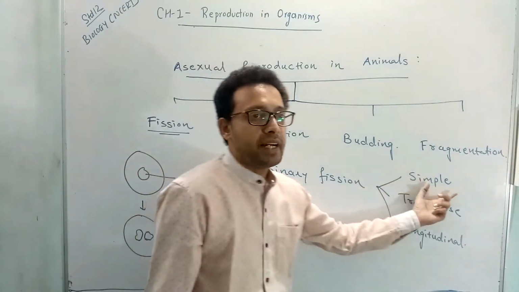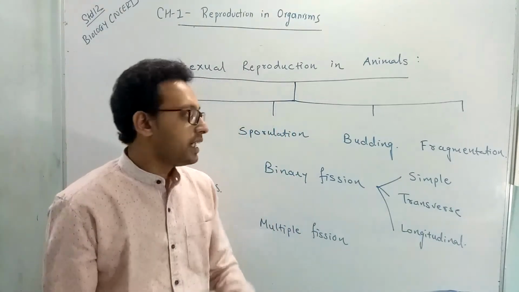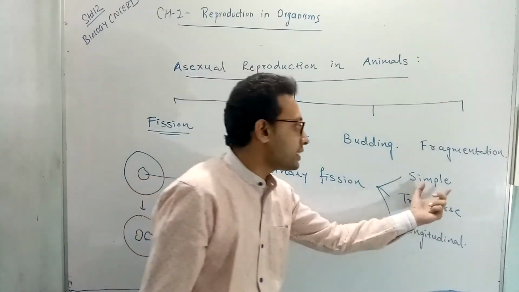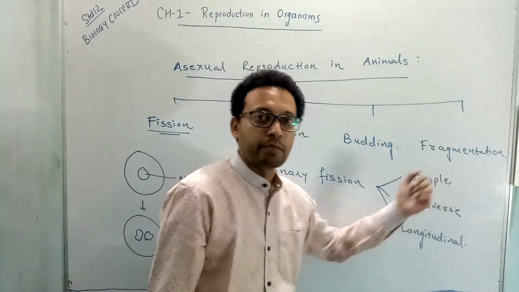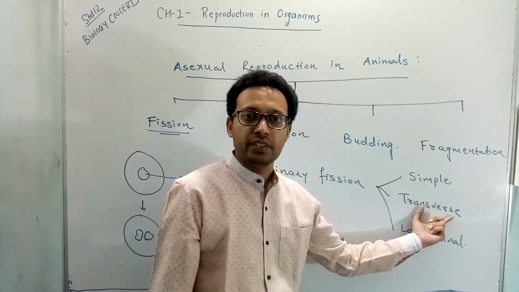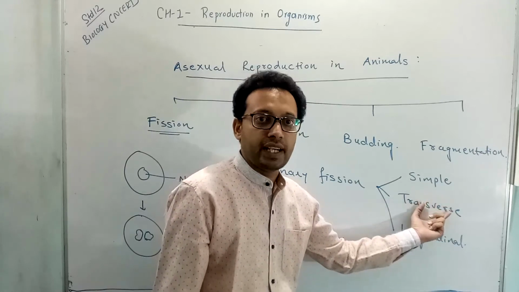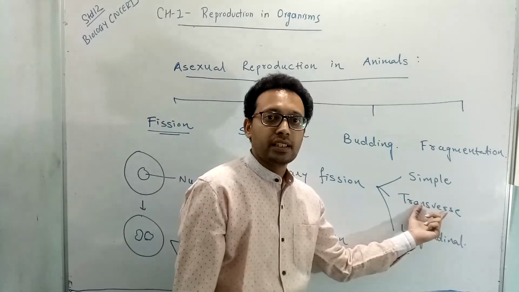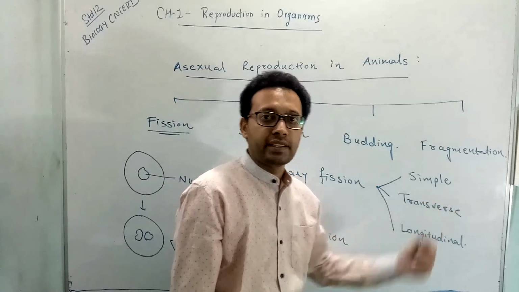So what is simple binary fission? In simple binary fission, first the nucleus divides and then the cytoplasm divides in any direction. This type of simple binary fission is observed in an organism called amoeba. The second type is transverse binary fission, in which the difference is that the nucleus divides, but the cytoplasm divides transversely, and it is observed in paramecium and planaria.